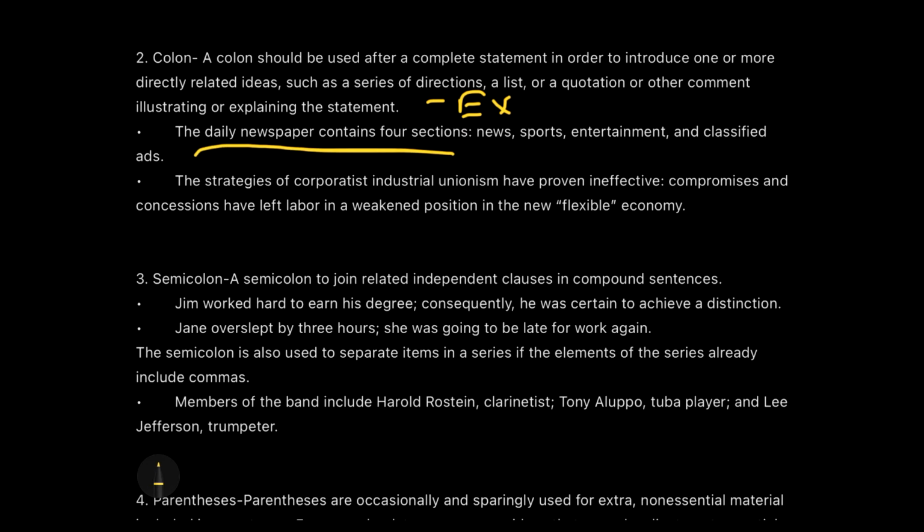In case you understood it, fine. In case you did not, then you can use the examples on the right side of the colon to understand the context better. But like here: the daily newspaper contains 4 sections.